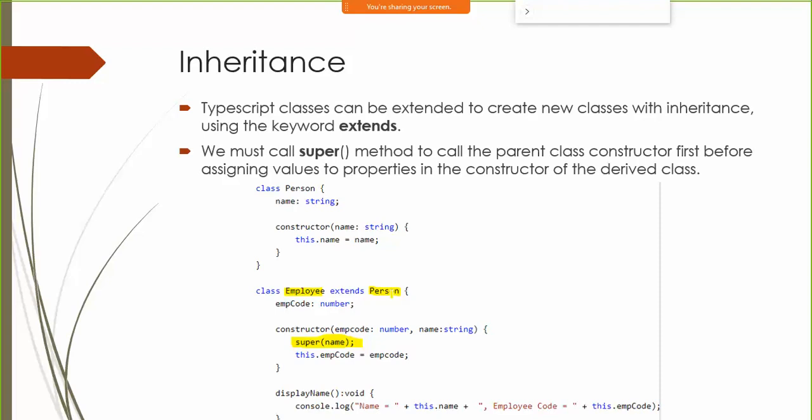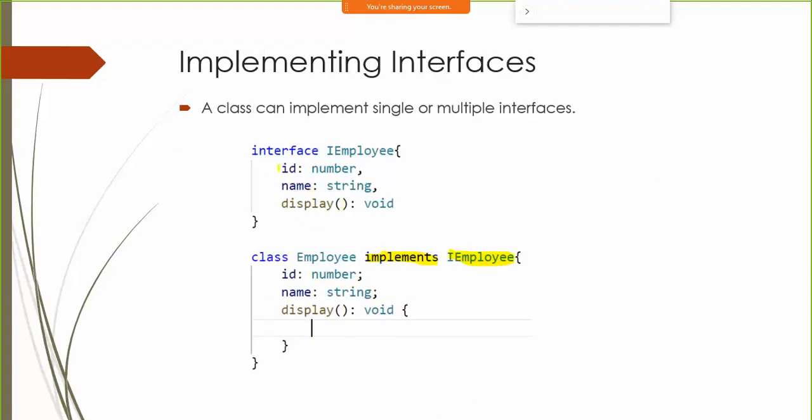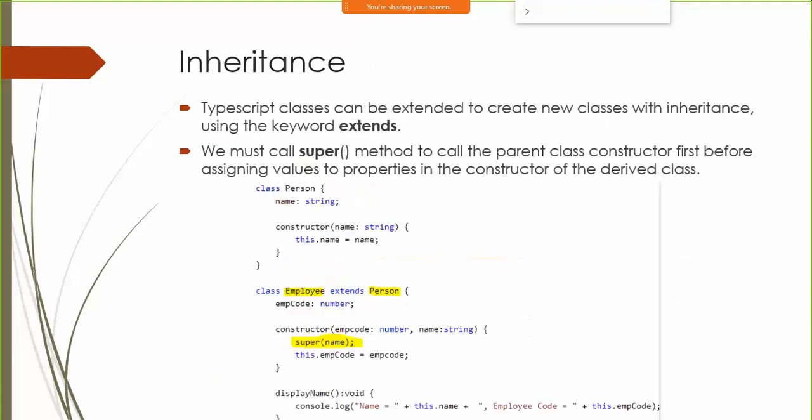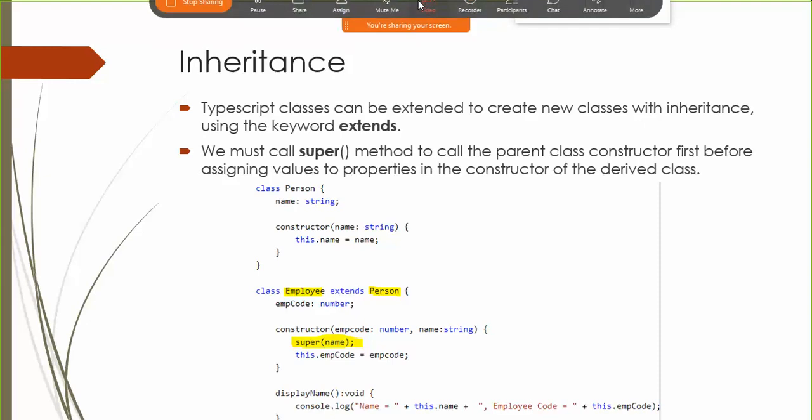And when you're implementing an interface, whatever is defined inside that interface, everything should be defined inside this class. See here, the interface had the definition of two different properties, two different fields and one method. My class should also have two different fields and one method of the same data type and same names. So the same rules which come from object oriented programming are also applicable over here. Do you want me to show you this inheritance and interface implementation, guys?